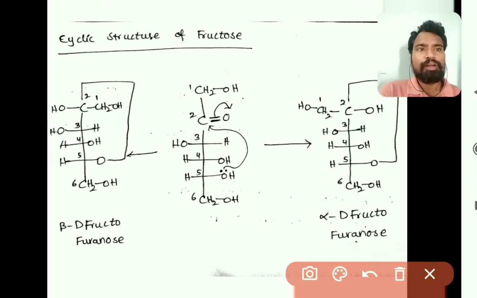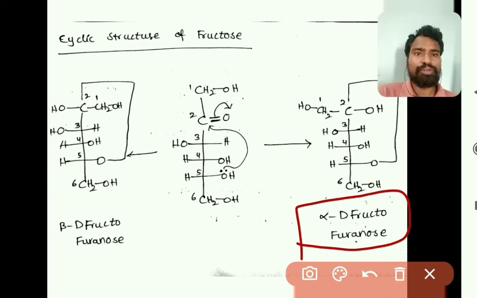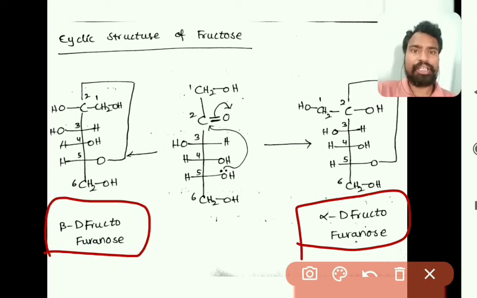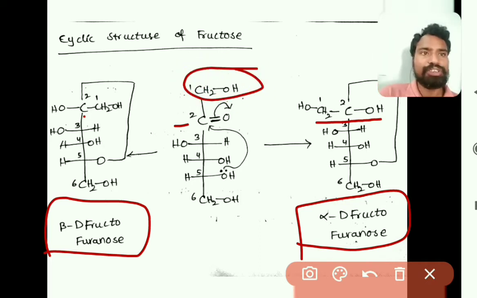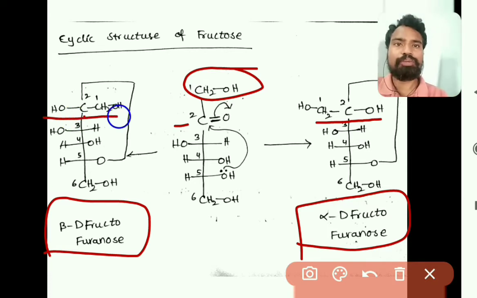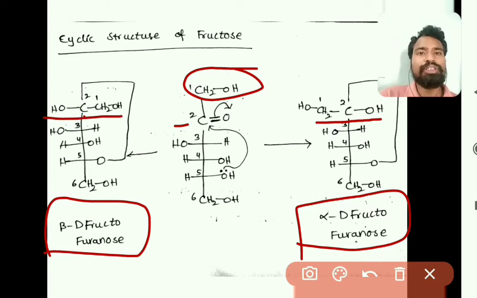Here we are observing the two cyclic structures of fructose: one is alpha D fructofuranose and the other is beta D fructofuranose. Observe here that the second carbon is attached to one OH along with a CH2OH. Here also it is similar, one with OH and the other with CH2OH.